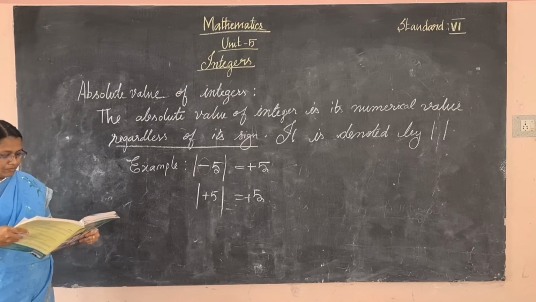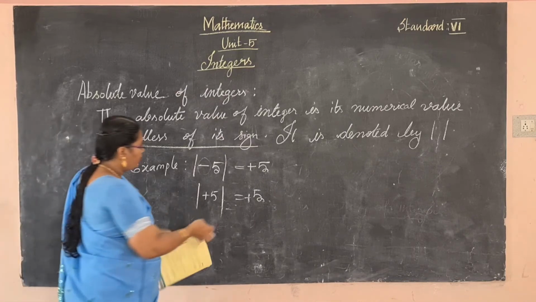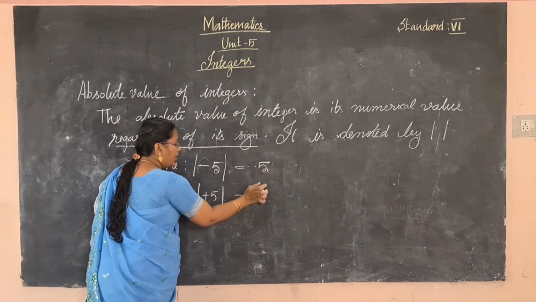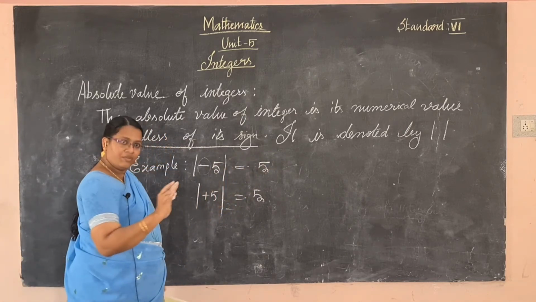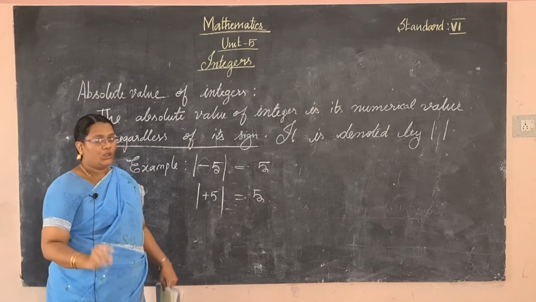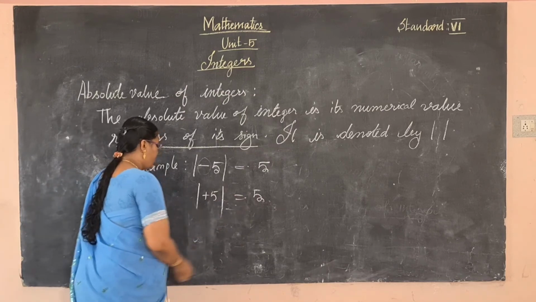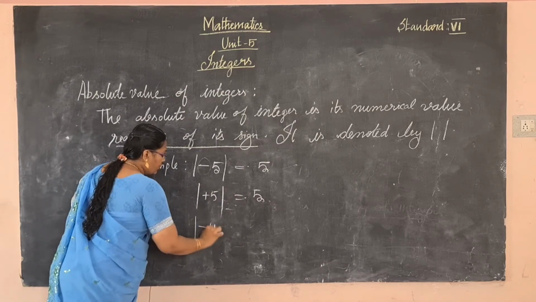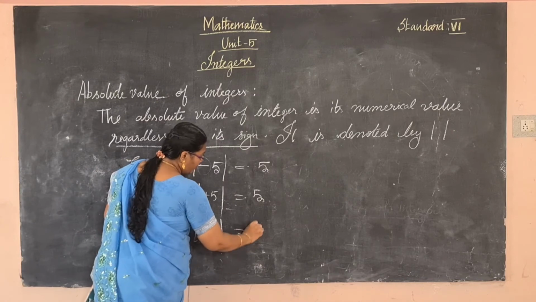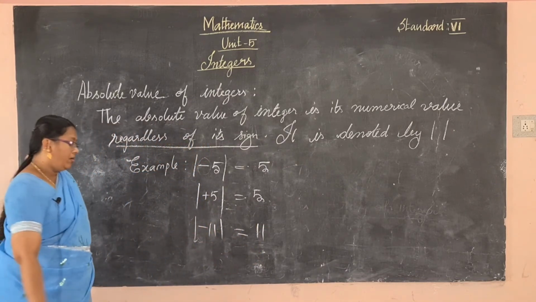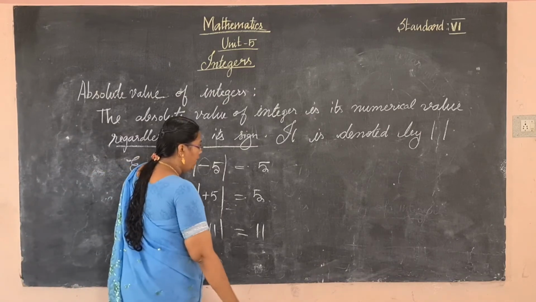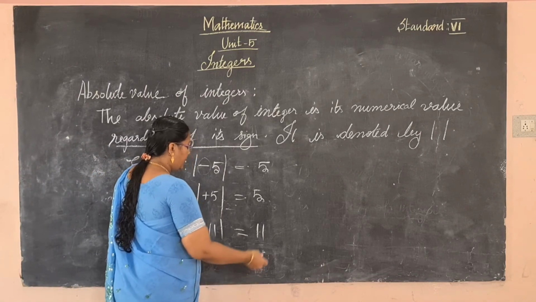I hope you understood. You need not put plus in this place, because 5 is also a positive number. See another example: modulus of -11 is equal to 11, because the sign is not considered, regardless of the sign.